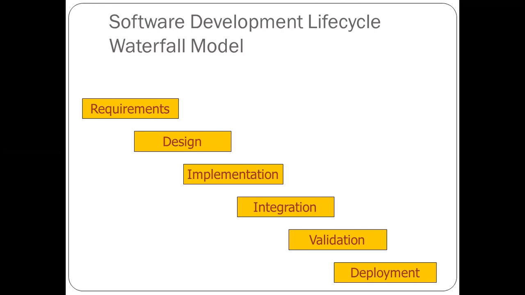Then we will collect all those requirements, and after that we will think over the design. And after completion of the designing phase, we will go to the third stage, that is called the implementation. So here we will write the coding part, implementation.